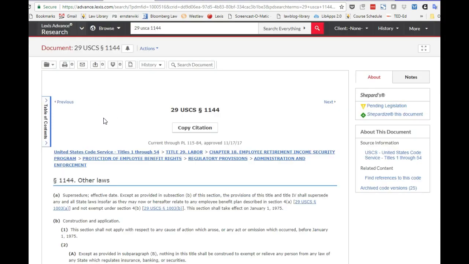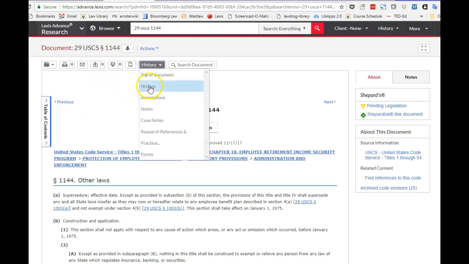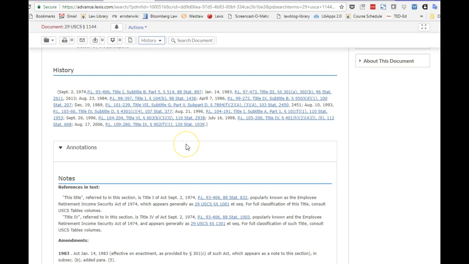So looking here at Section 1144 in the U.S. Code on Lexis, if we take a look at the history, we get a sense of how our hero, Public Law 93-406, relates to the U.S. Code. In other words, how that process of codification actually works, what it actually means.